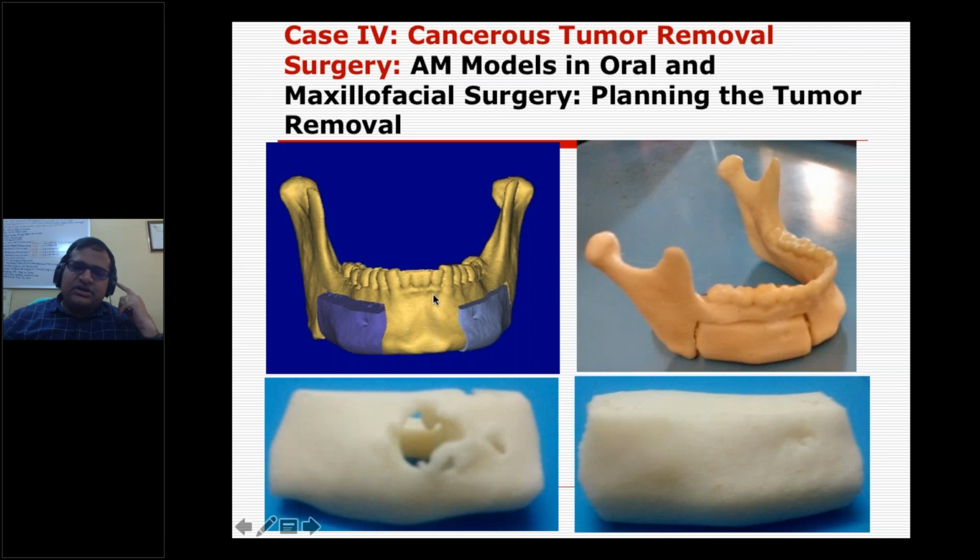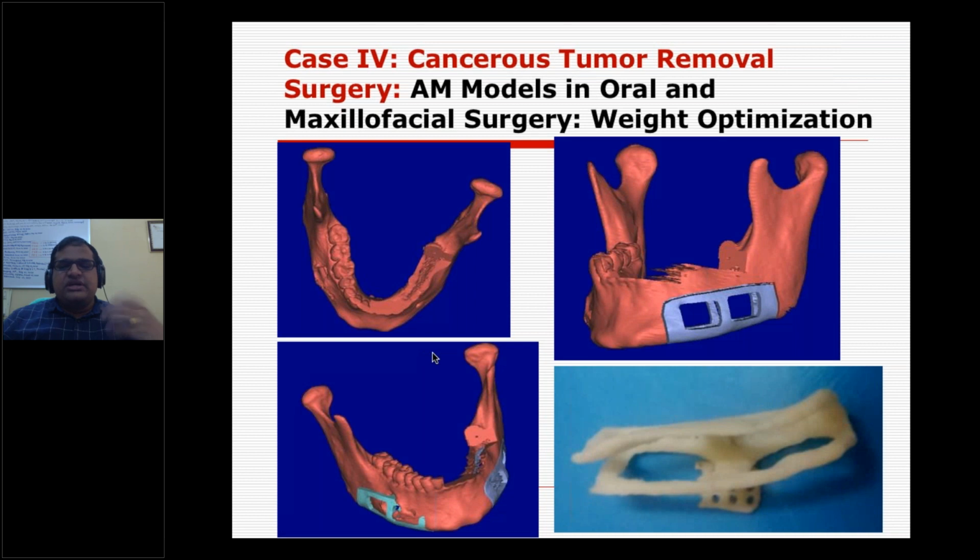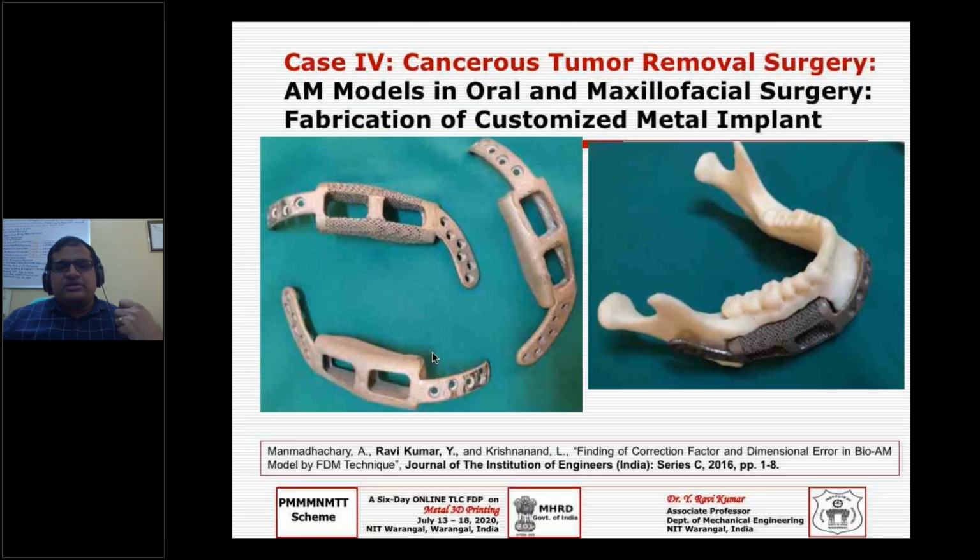We can use software like Materialise Mimics or any other software to copy and mirror it, and plan how much portion we need to cut. We have even designed an implant. Yesterday you were shown some models, but this one we printed not on our machine; we printed it on one of the SLM machines in Australia with Professor Ian Gibson.